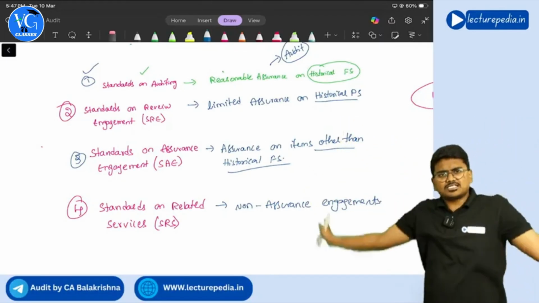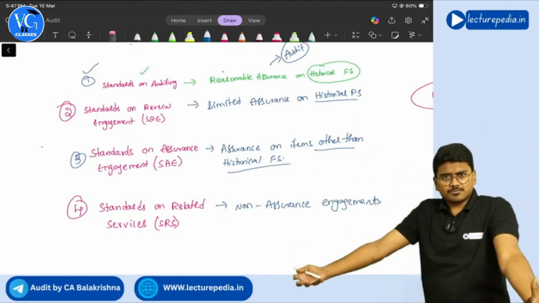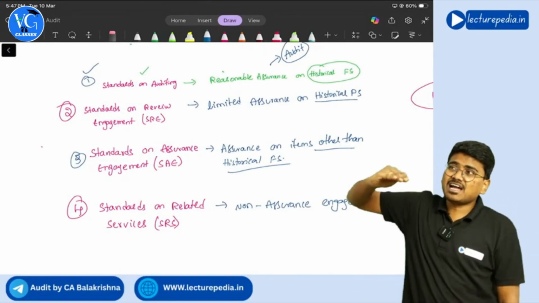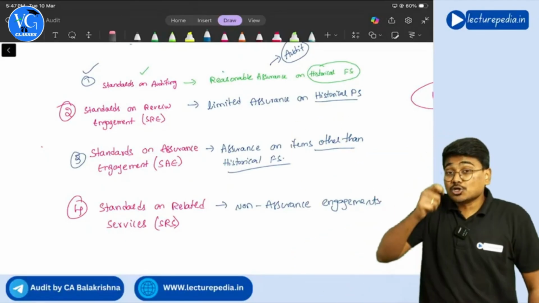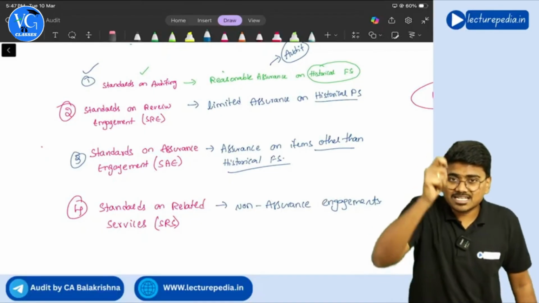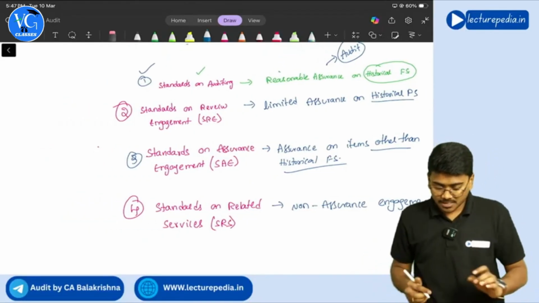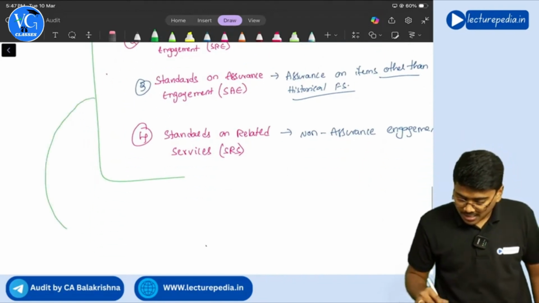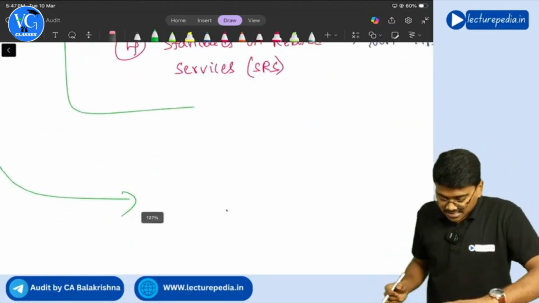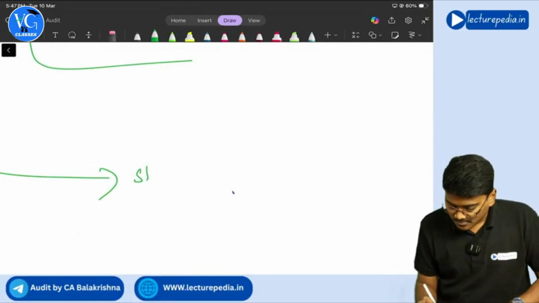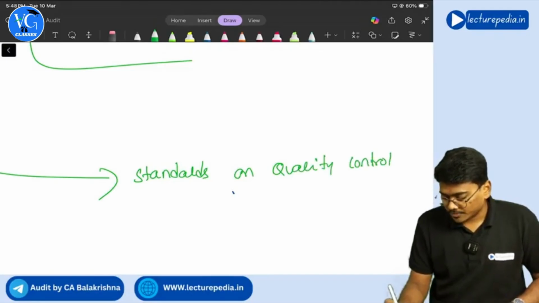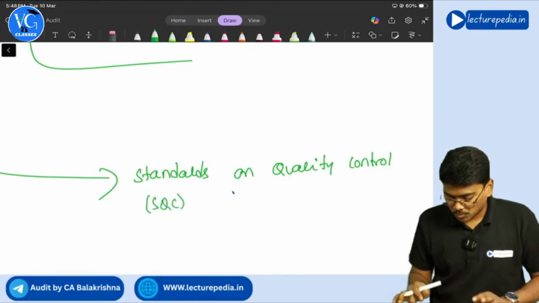Now, whatever the work CA firm performs, in all that work, it should maintain quality or not? Yes, sir. We have to do the work with utmost quality. Correct or not? So, to ensure quality in the work that an auditor or a CA firm performs, how quality should be ensured in all these works, guidance related to that is given in standards on quality control, that is SQC.